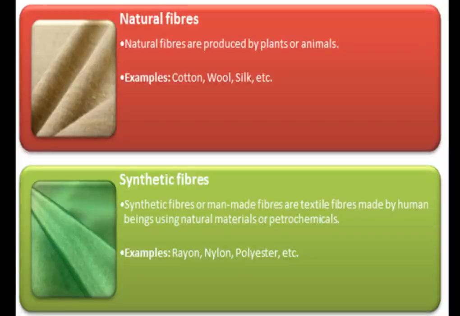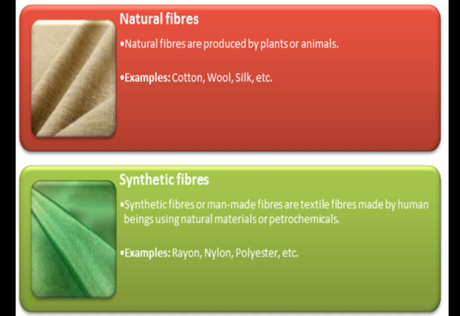Now next we will see natural fibers and synthetic fibers. Here also the fibers are of two types, natural fibers and synthetic fibers. Natural fibers are produced by plants or animals. From the start we are studying natural things only, that means whatever comes from nature is known as natural. You can see the examples here: cotton, wool, silk, etc.